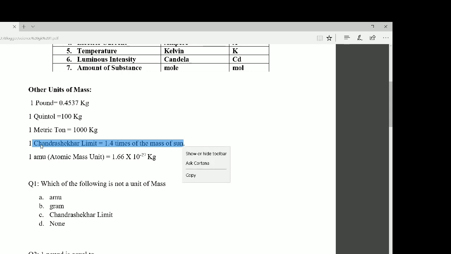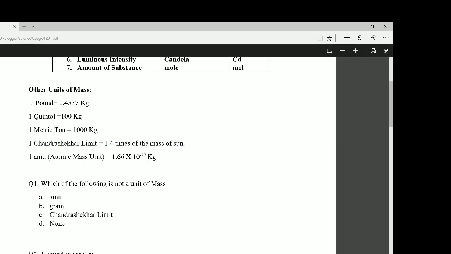Please remember it: Chandrasekhar limit is 1.4 times the mass of the Sun.